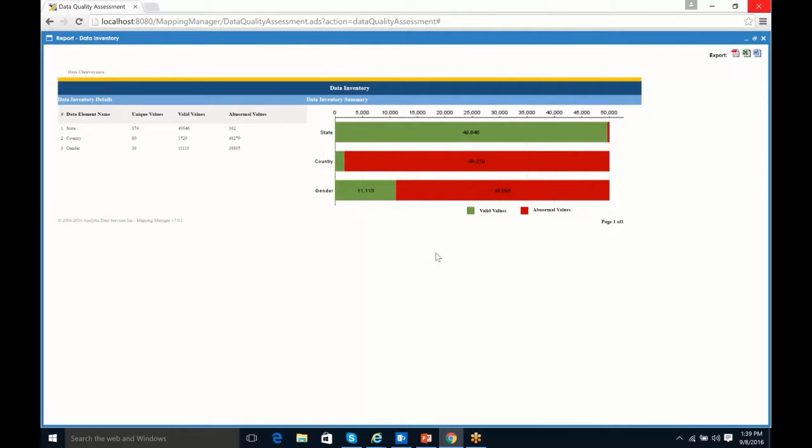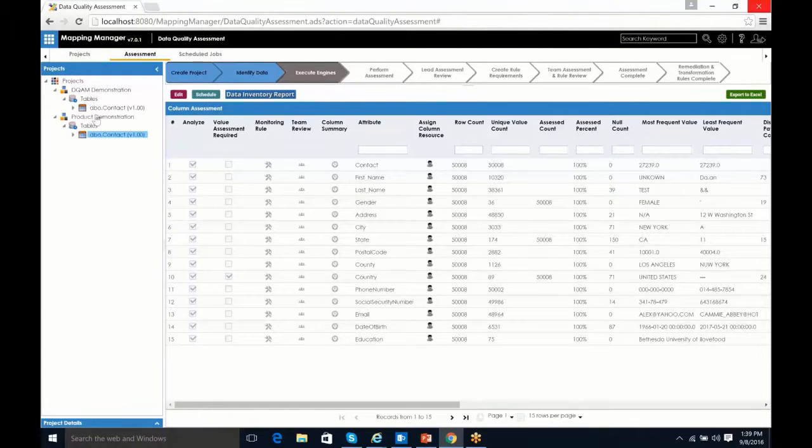In our example here, we've already analyzed the state, the country, and the gender, and that's what this particular report is showing. However, if we've done all the columns, we would see them all here and the results of those assessments. So again, this is going to be very useful when you're managing these types of projects. That's the idea there.